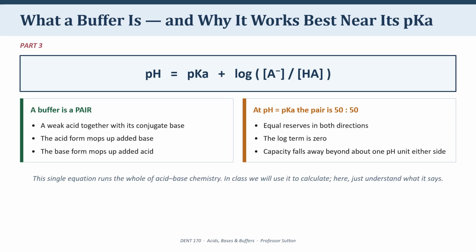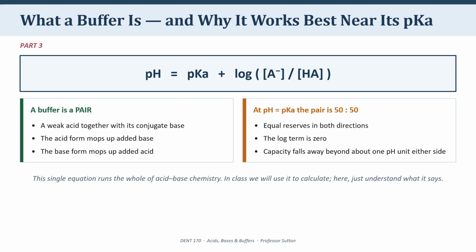Move away from the pKa in either direction, and one of the two reserves starts running down. By about 1 pH unit away, you've lost most of your useful capacity. So the rule is simple. A buffer works best when its pKa is close to the pH you're trying to defend.